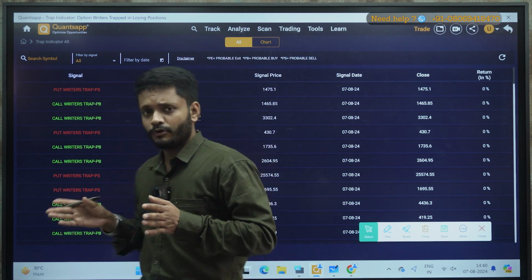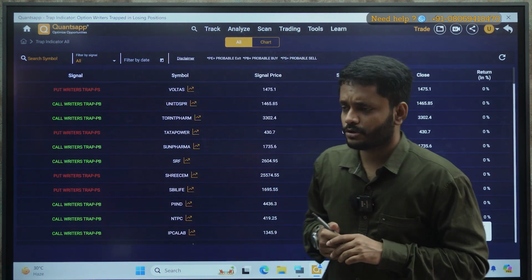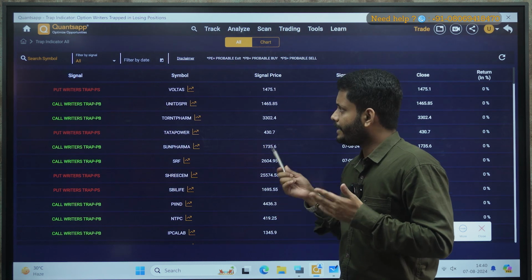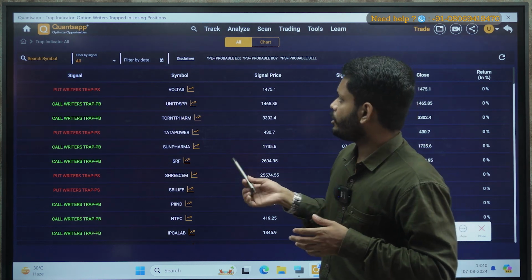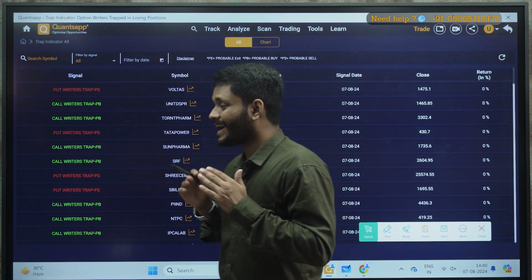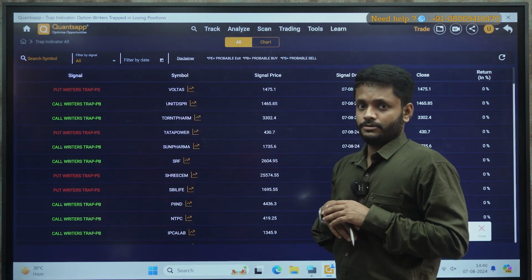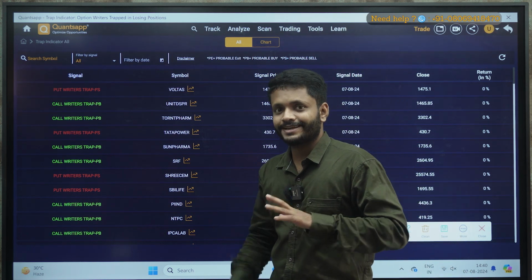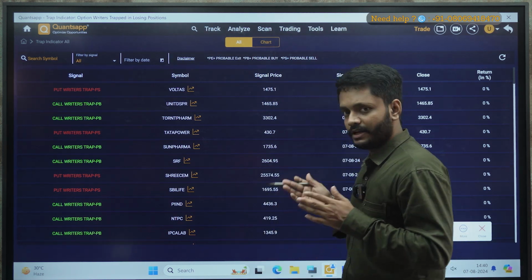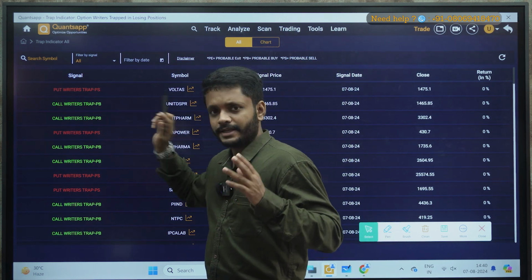So this is an end of the day trading tool. You are supposed to check this tool at the end of the day and not before that. So say tomorrow you can plan a trade in Voltas, maybe on the downside, because the put writers are getting trapped. Those who have sold the put are getting trapped. Now if the cycles are confirming, then we will go into how to check the cycle. That is a secondary part, we will cover that as well. But as of now you will be getting two signals, call writers and put writers trap.